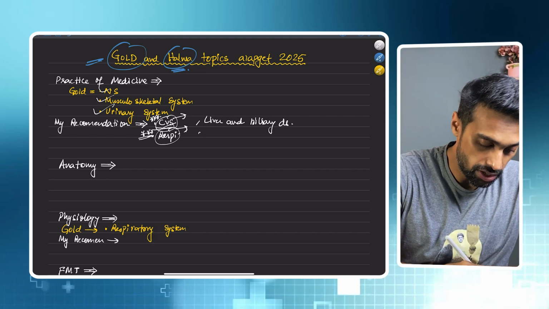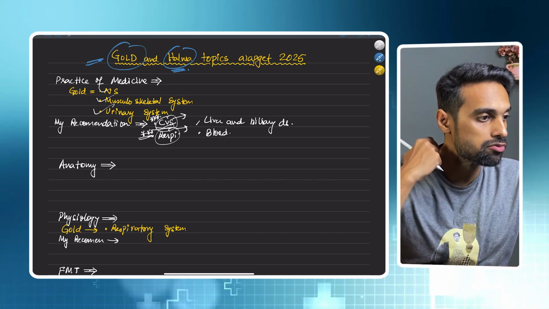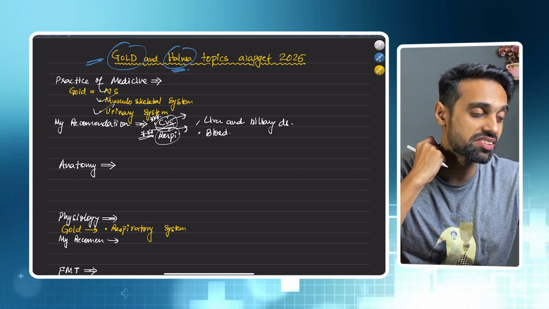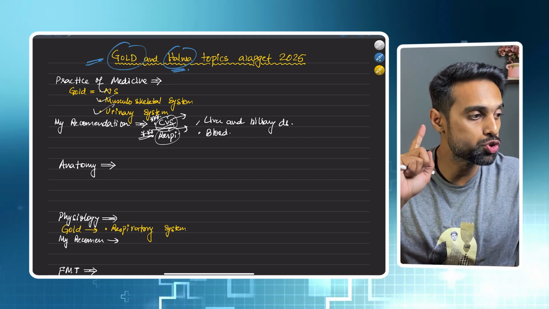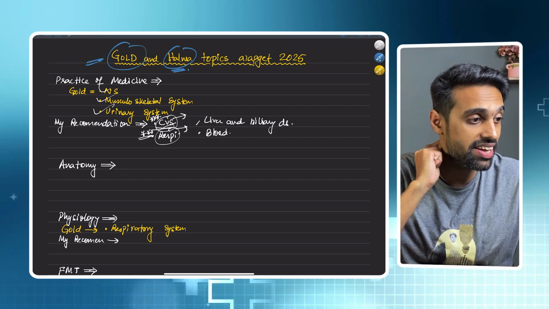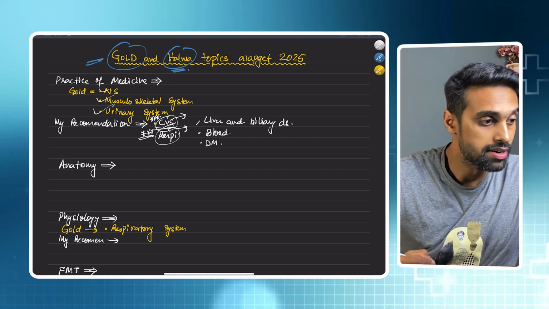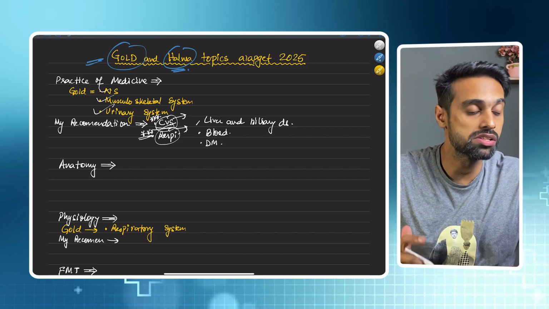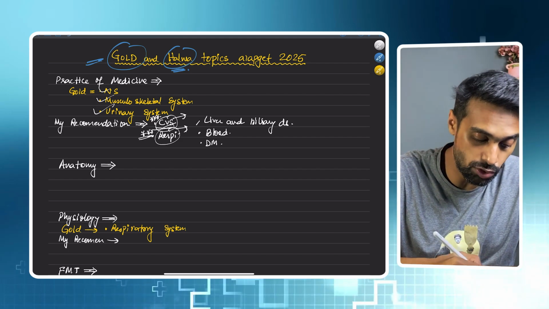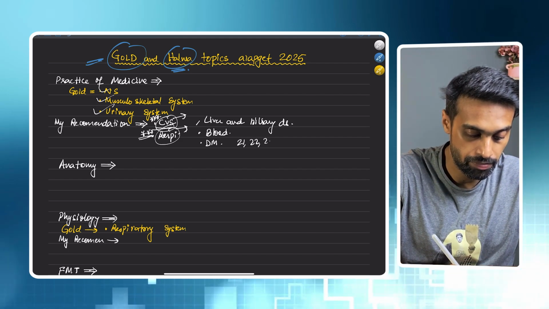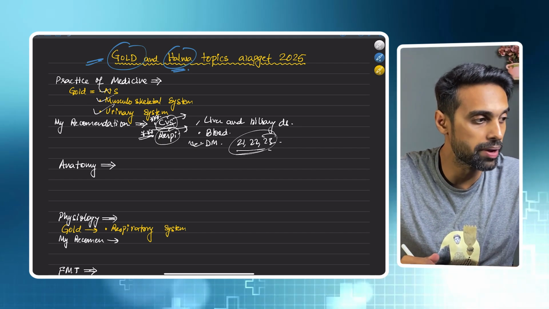Another important topic is your blood. In 2024 there was a question from blood. In the previous year, 2023, there was no question from blood, but in 2025 you should not leave out blood. That is a very important topic. Next is your diabetes. In 2024 there were no questions, but in 21, 22 and 23 you will find questions from diabetes. So for 2025, diabetes is another important topic.